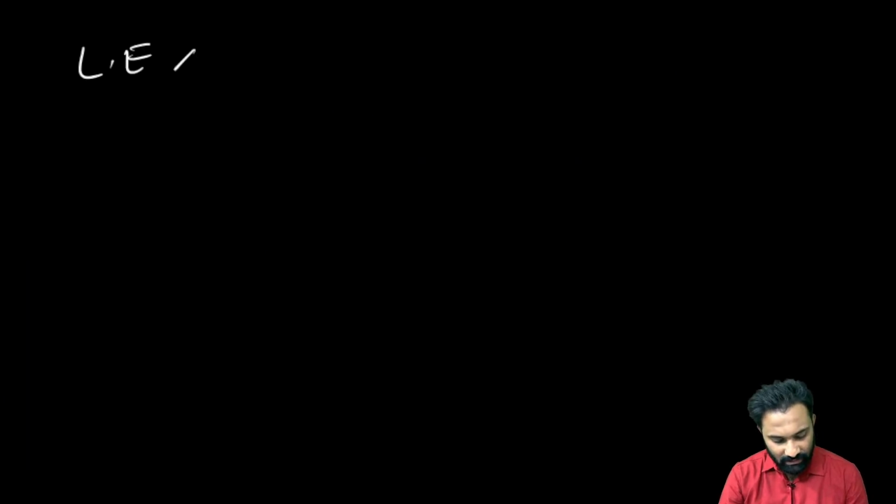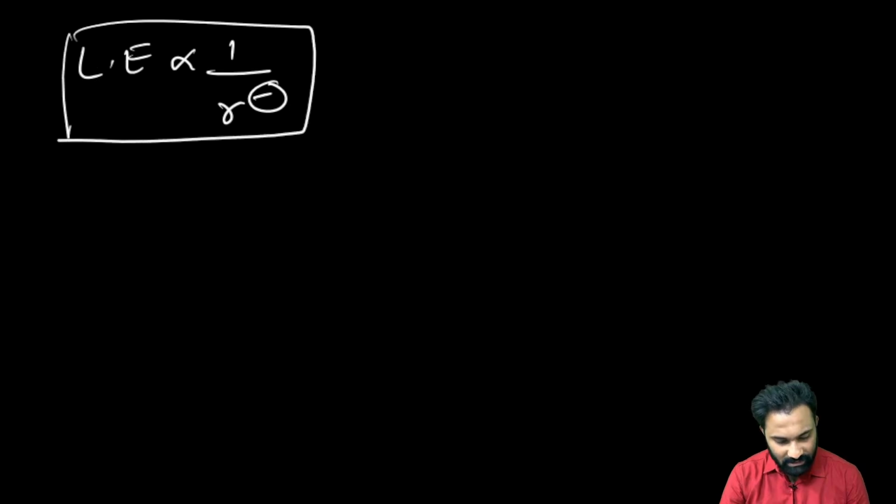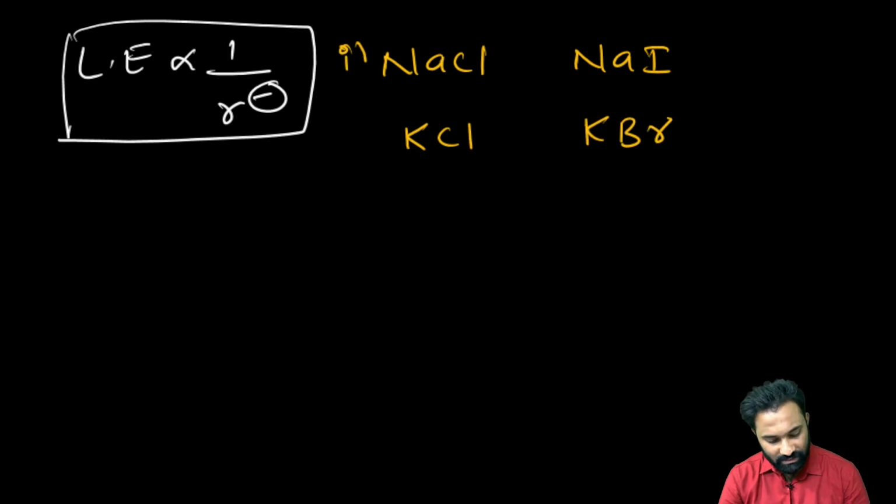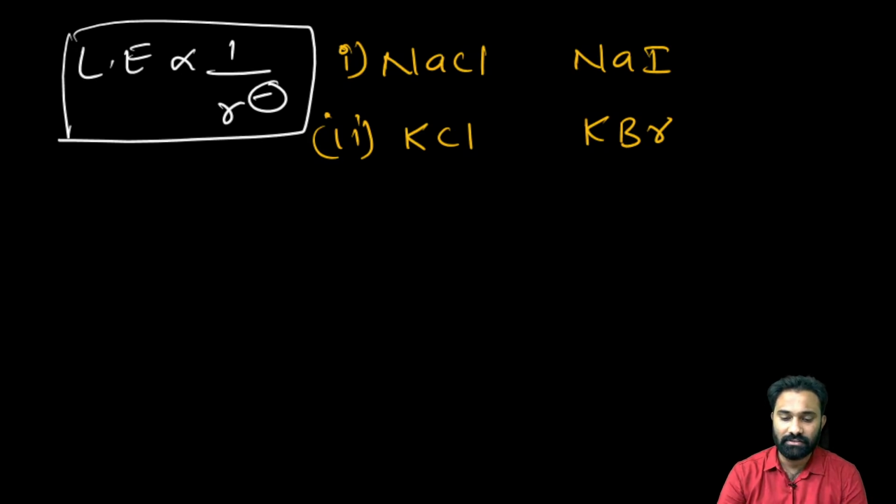Lattice energy is inversely proportional to the radius of the anion. Now, suppose they are given NaCl and NaI, and the next one KCl and KBr. In the first one, which has the higher lattice energy, and in the second one, which has the higher lattice energy?